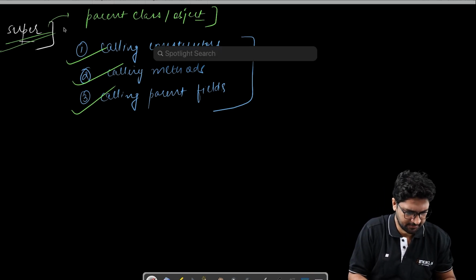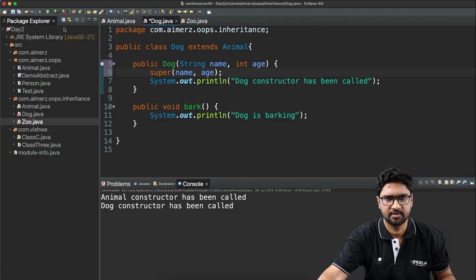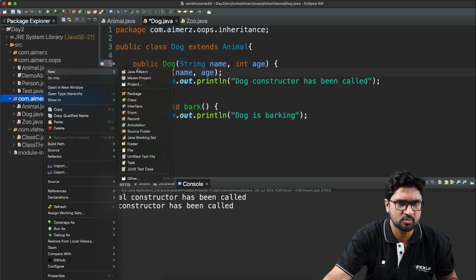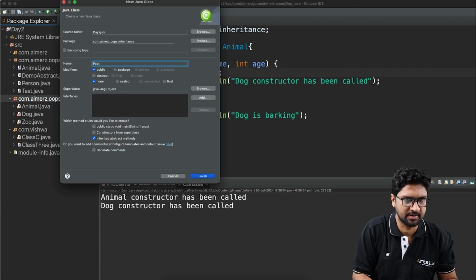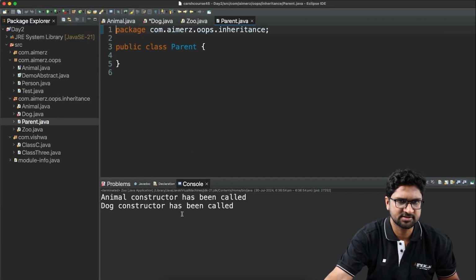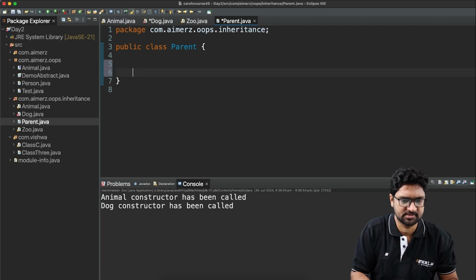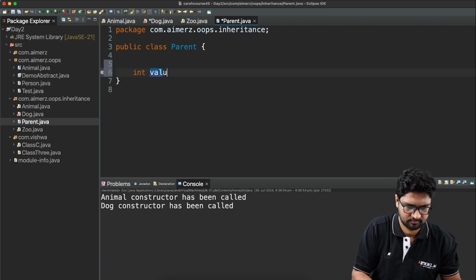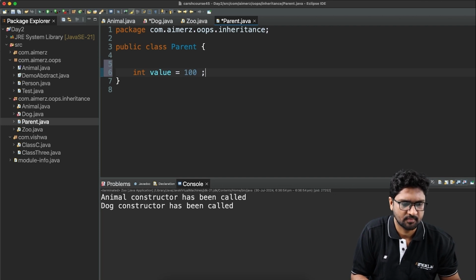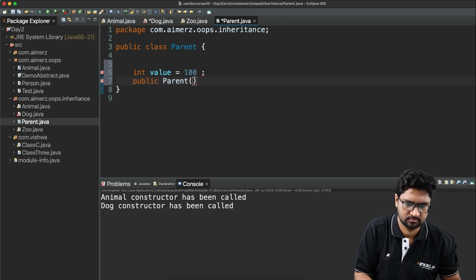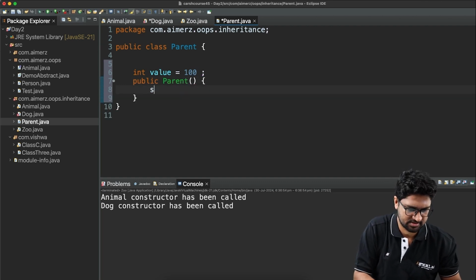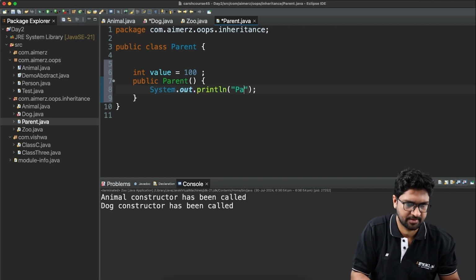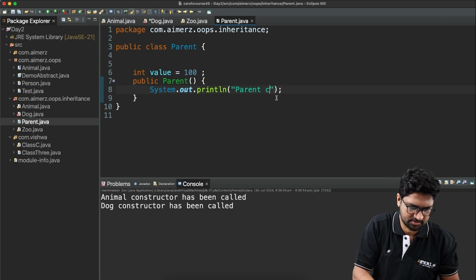So let me go and open my Eclipse, right? And let me go and define a new class. Let me go and call it parent class. And inside this parent class, let me go and define few fields. Let me define a field called int value equals 100, and then I have a public parent constructor, and I will just sysout "parent constructor".